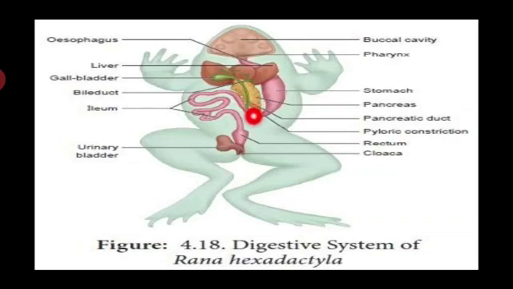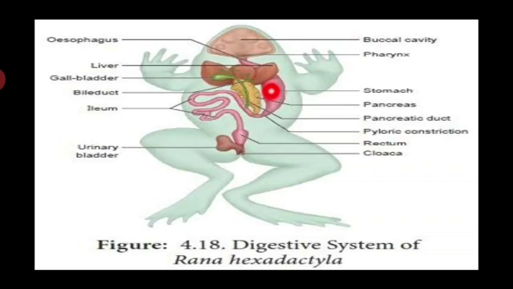A duct is a common pathway attached to portions of the small intestine, and the gallbladder is also present and involved in digestion. Now, the parts of the digestive system. The esophagus brings food from the mouth down to the stomach region.